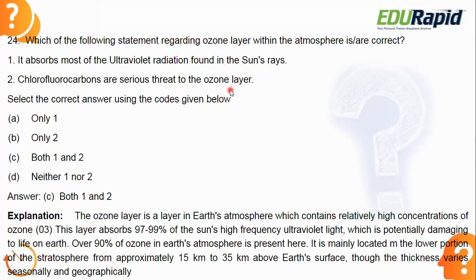Look at statement number 2. Chlorofluorocarbons are a serious threat to the ozone layer. It has been in the news for many years. Chlorofluorocarbons are called CFCs. These are harmful chemicals for the ozone layer.